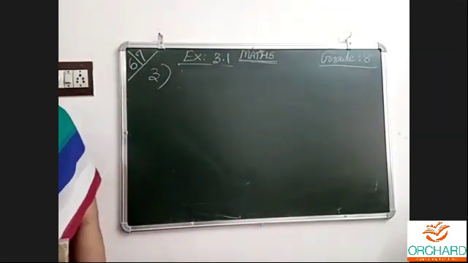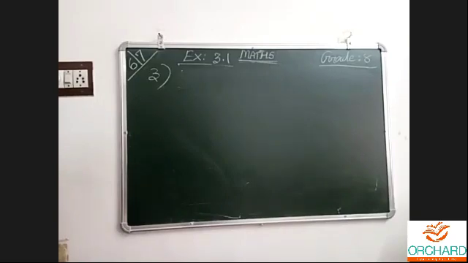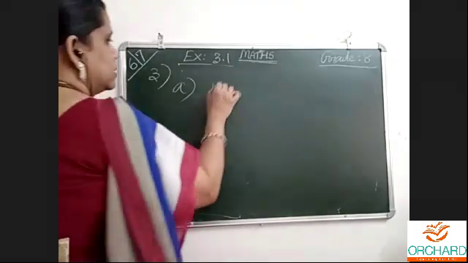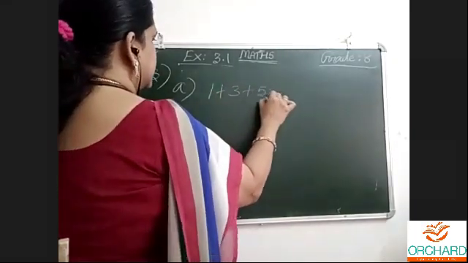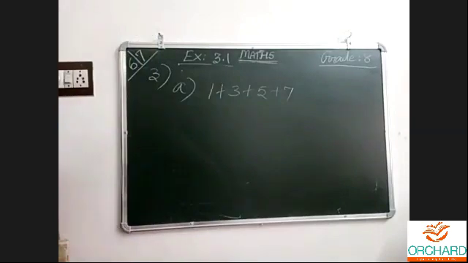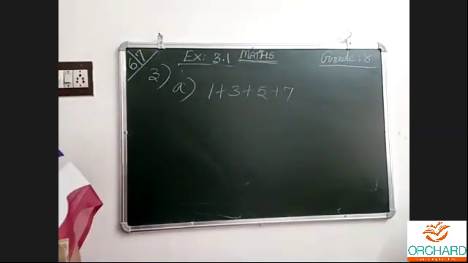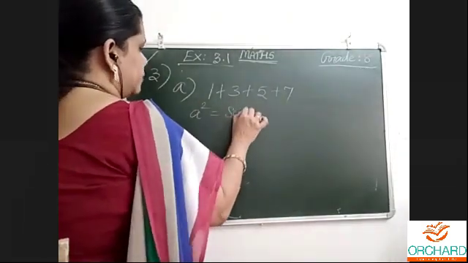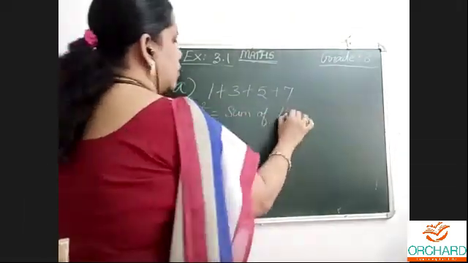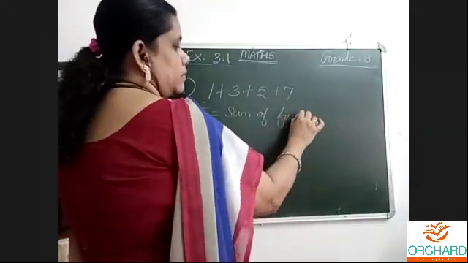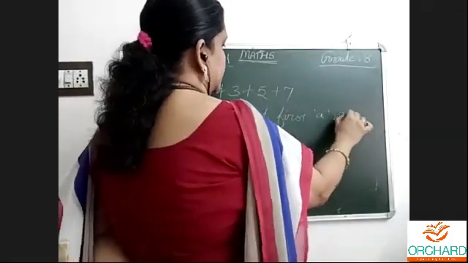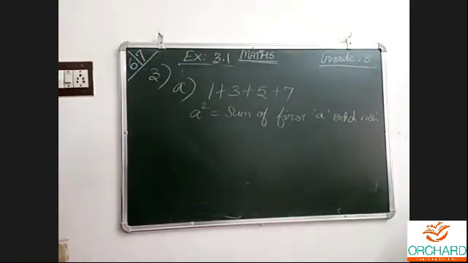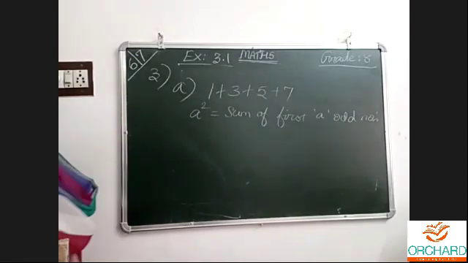That is 4A. I will do the second one, 4B, as homework: 1 plus 3 plus 5 plus 7. So what is that? A squared is equal to the sum of the first A odd numbers. This is the question. For everything, we need to write the formula: A squared is equal to the sum of the first A odd numbers.